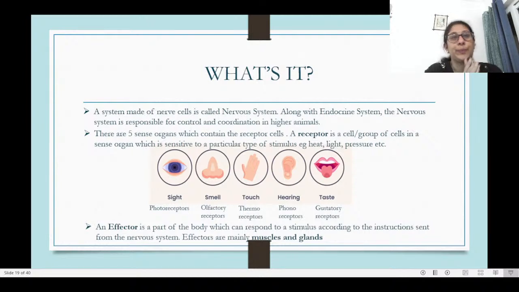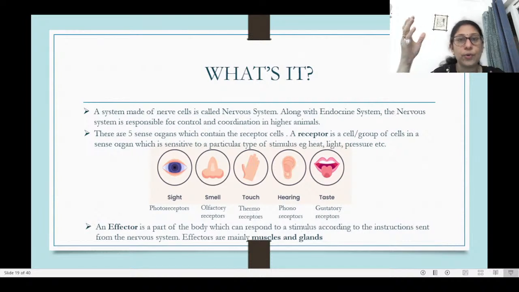Okay, so what is nervous system? So nervous system is basically a system made up of nerve cells, as simple as that. Along with the endocrine system, the nervous system is responsible for control and coordination in case of higher animals.